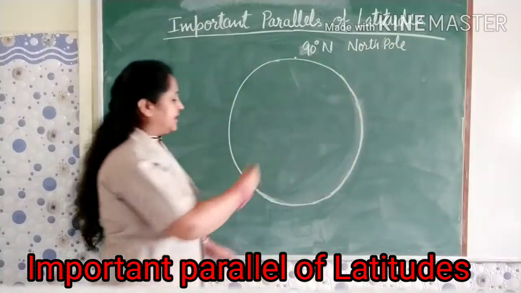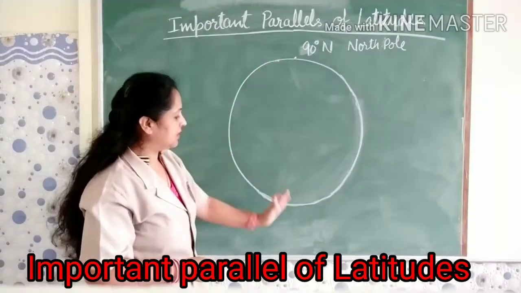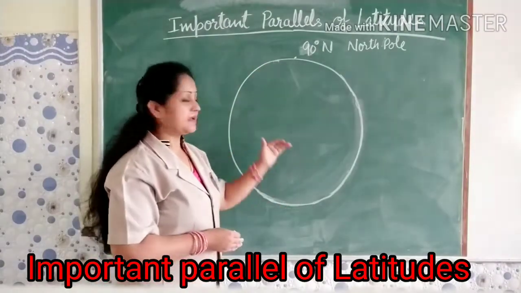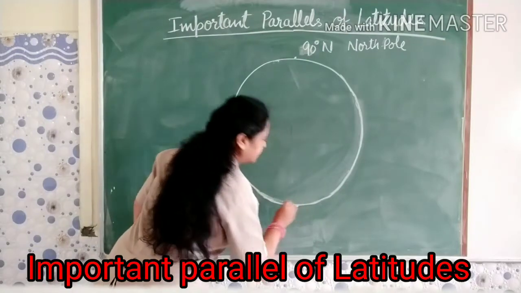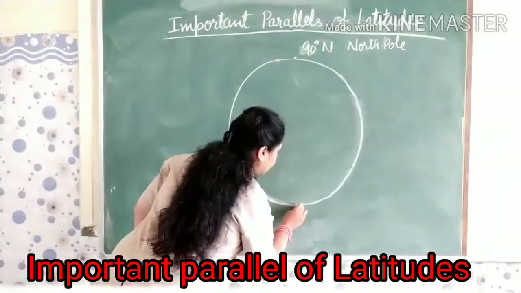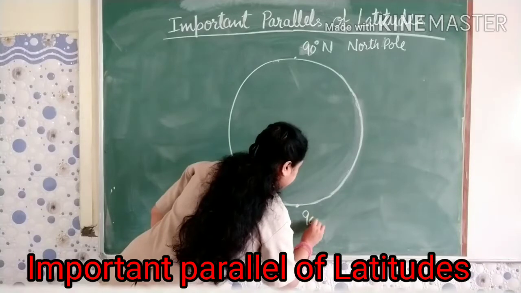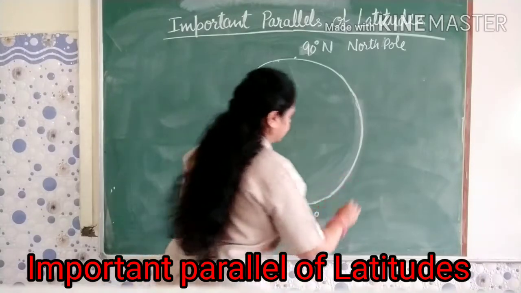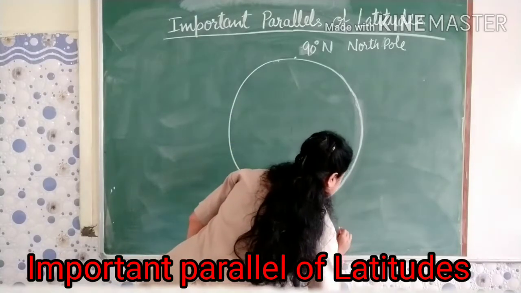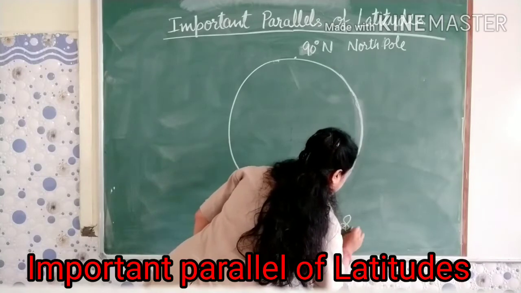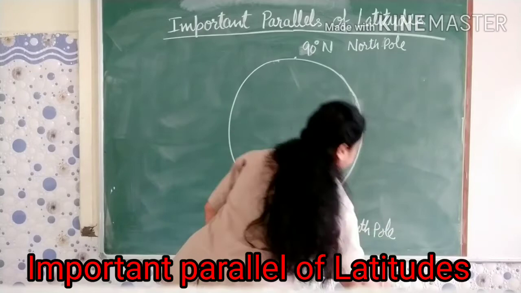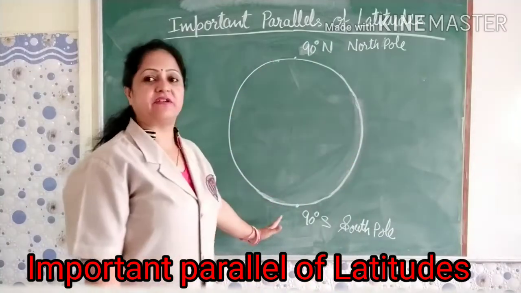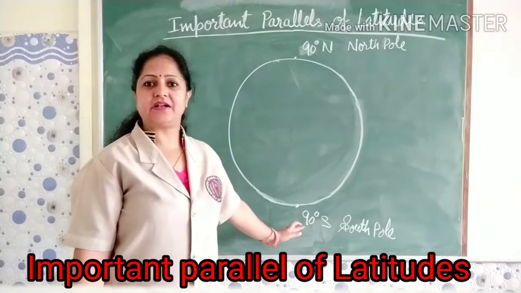In the same way, just opposite to the North Pole, in the southern hemisphere, this is our South Pole, and again it is 90 degree S. So these are the 2 important points of reference, as I have already told.